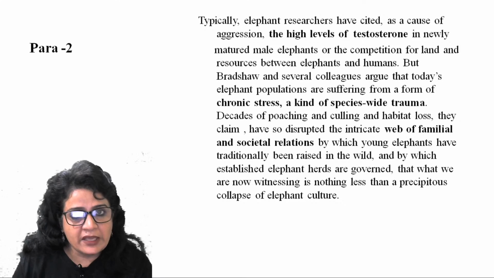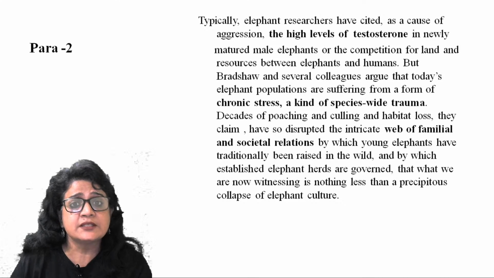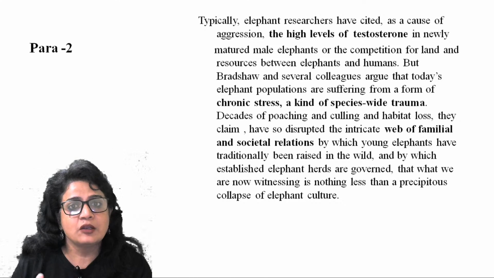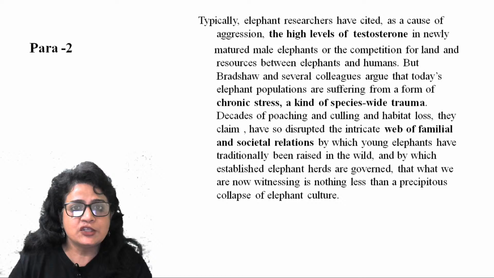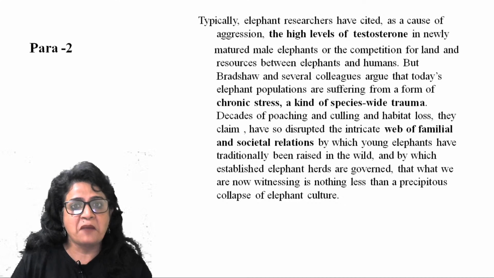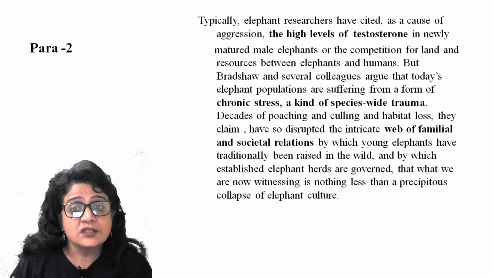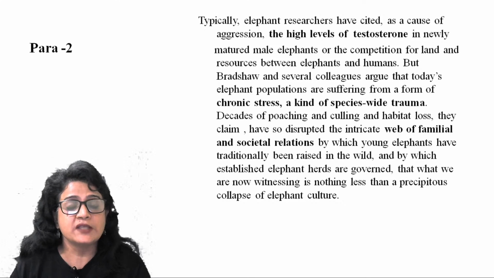Now she explains this idea further. So what is trauma? Why is this species-wide trauma? The trauma is because habitat loss has happened. And because of this habitat loss, the familial relationship, the close affinity which exists between family members of elephants, is disintegrating, is breaking up. The familial and societal relationship by which young elephants have traditionally been raised in the wild.